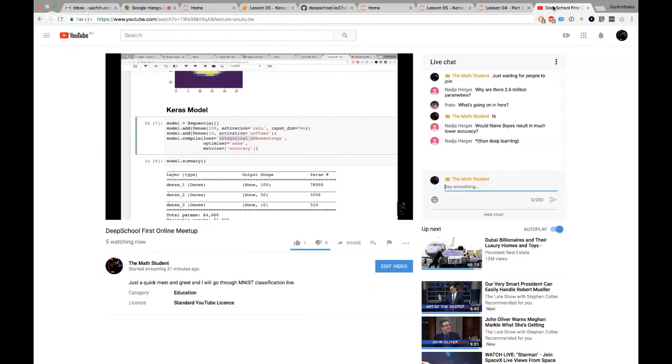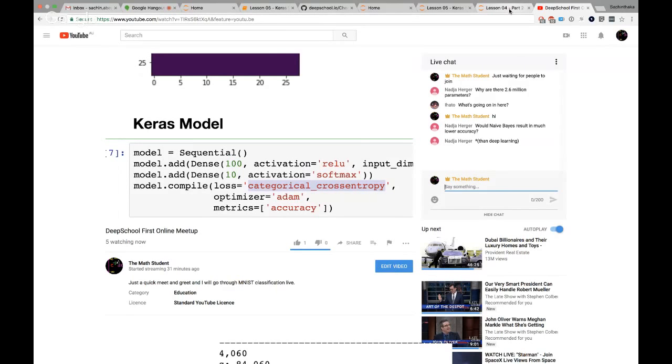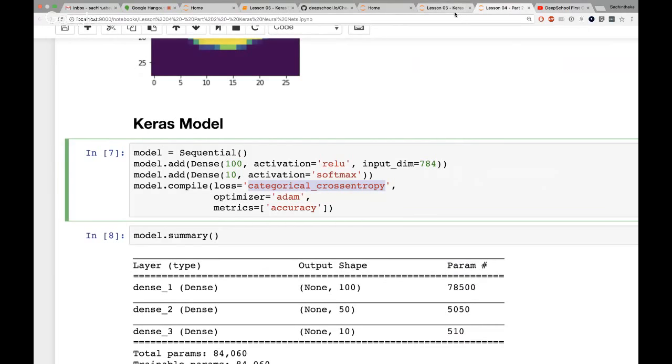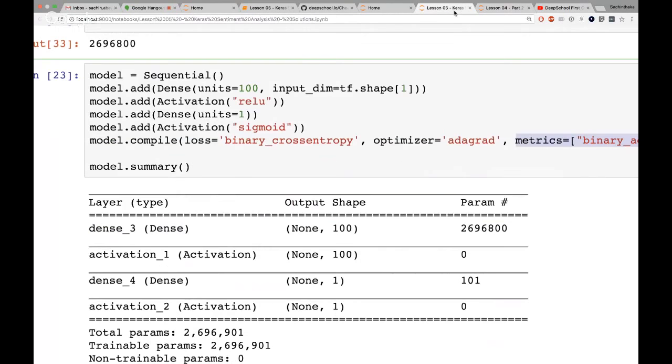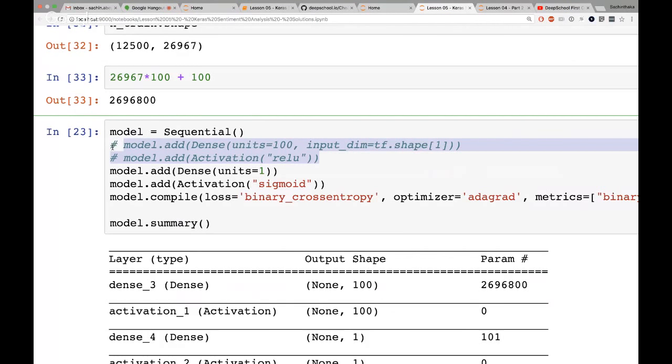Would naive Bayes result in much lower accuracy than deep learning? Now, naive Bayes, let me think back to it. I'm not entirely sure. Let me go back to the model over here. If I remember correctly, and I'm not 100% sure on naive Bayes, I think all naive Bayes is, is a 0 hidden layer model.